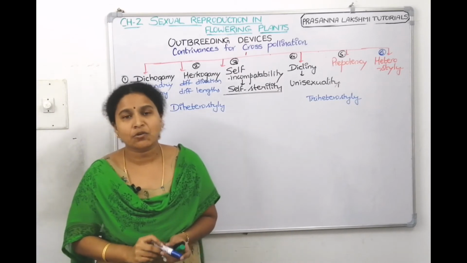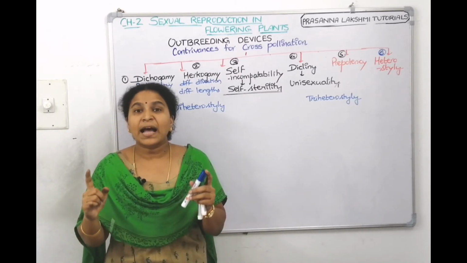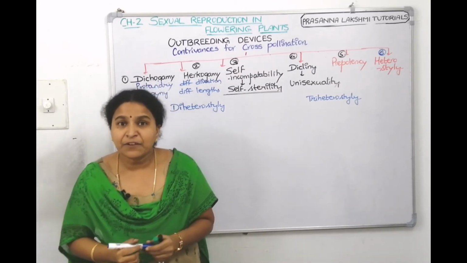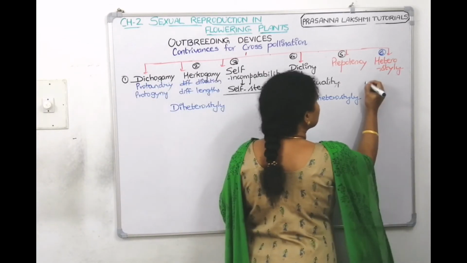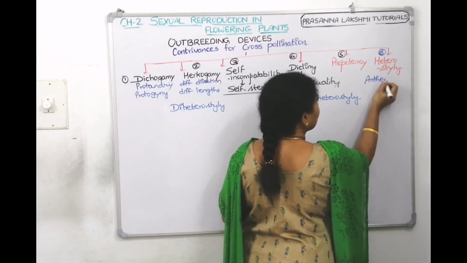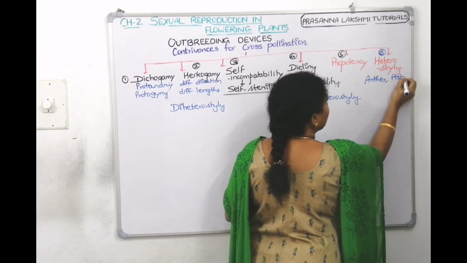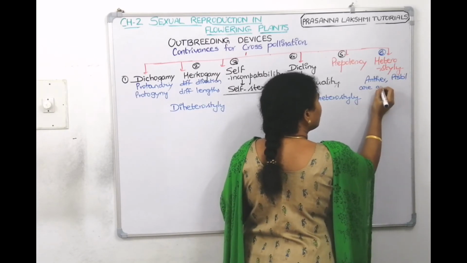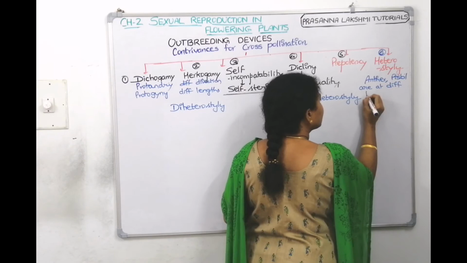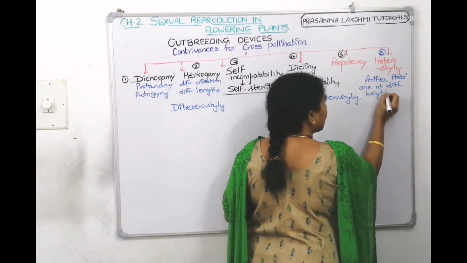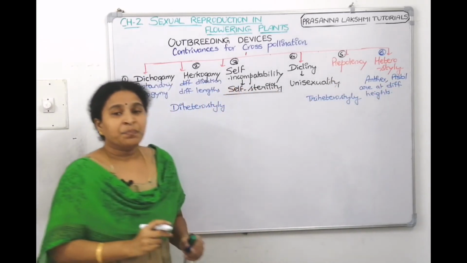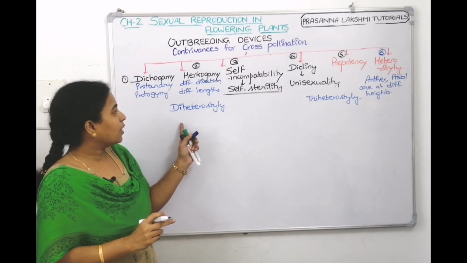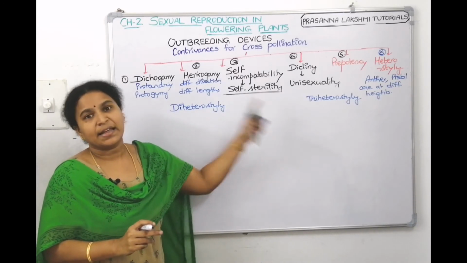First of all, what is heterostyle? The anthers and the pistil are at different lengths. Heterostyle means anther, the male one, and the pistil, the female one, are at different heights. Then that is called heterostyle. Under that again we have 2 types called diheterostyle and triheterostyle.